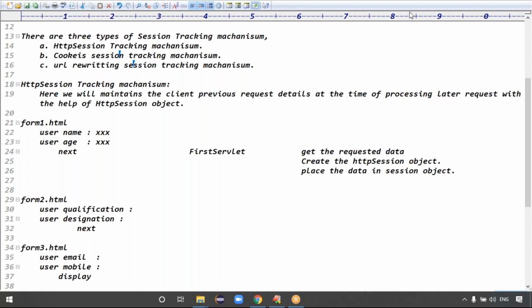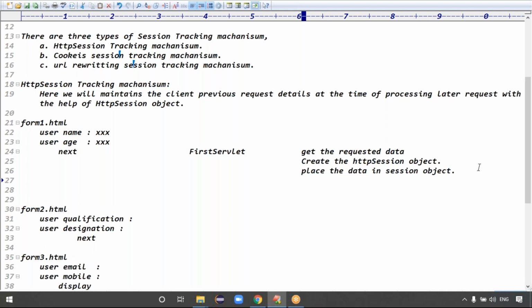Here, get the request data, guys. After getting the request data, create the HTTP session object. Then place the data in the session object, guys. Whatever the first form data is, we place the form data in the session object, right? Then render the second form to the client, right?